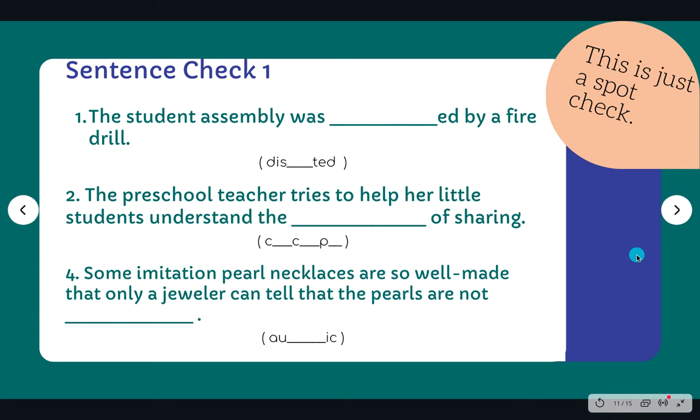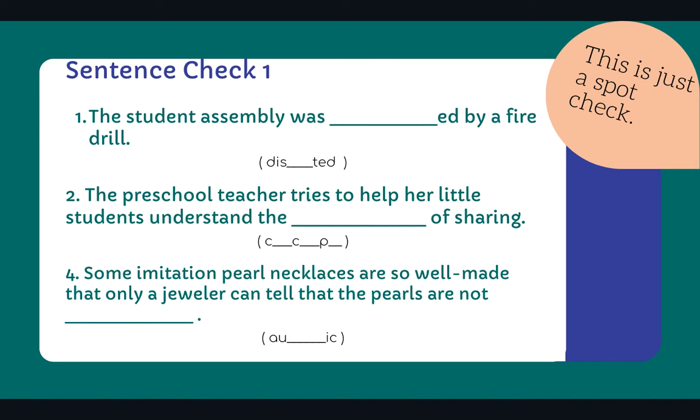All right, let's look at sentence check 1. This is a spot check. We'll do some of these questions. We'll skip a couple of them. Number 1, and by the way, this starts at the top of page 82. The student assembly was blanked by a fire drill. So this is a word that starts with the letter D, and I've given you a few of the letters. If you go back and look at your choices, you'll see that number 5 is a word that means to cause disorder, right? It starts with a D.